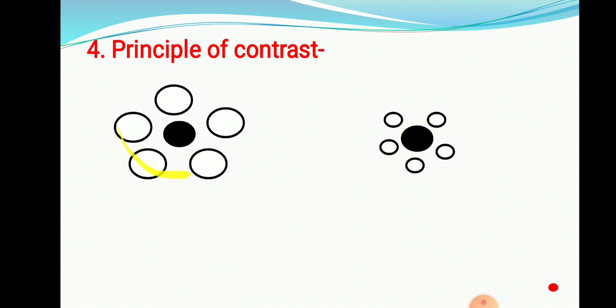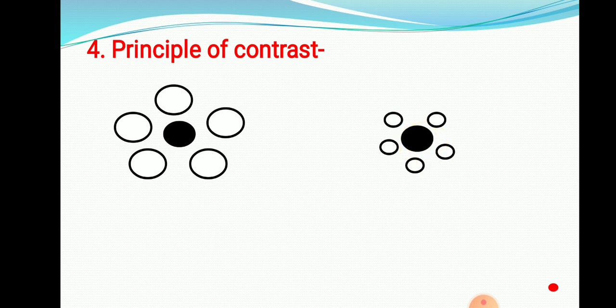Background is going to play a role here. Actually, the size of this dark circle is the same. But the background circles on one side are bigger, so we feel that this black circle is small, and the background circles on the other side are small, so we feel that the central circle is large.